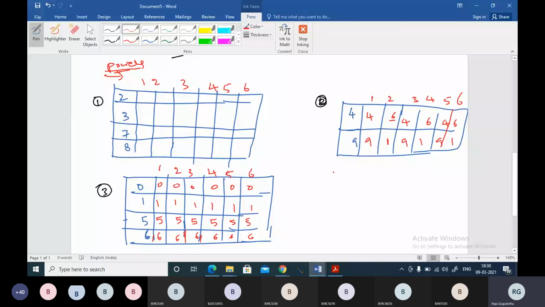So here, if you observe, my friends, 4 power odd number will give you 4, and 9 power even number will give you 1. Similarly, 4 power even number will give you 6, and 9 power odd number will give you 9. This is the observation which you have to keep in your mind here.